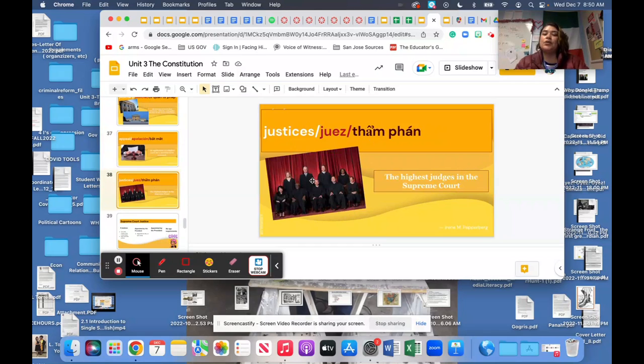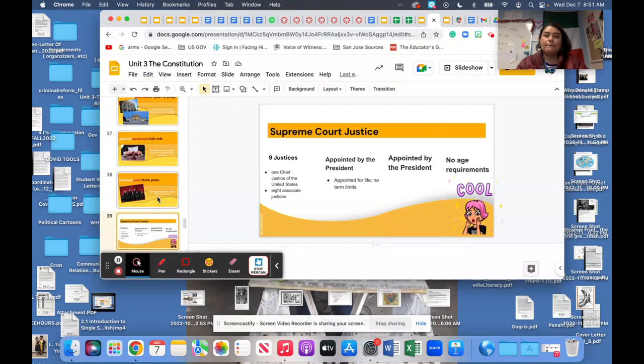Justices is the term for the judges that are in the Supreme Court. The judges that are in the smaller courts are called judges, but those who are in the Supreme Court have a different name. All right, so in the Supreme Court, we have 9 justices. These justices are chosen by the president. The president chooses them, and these justices are appointed for life, meaning that they are a justice until they pass away.